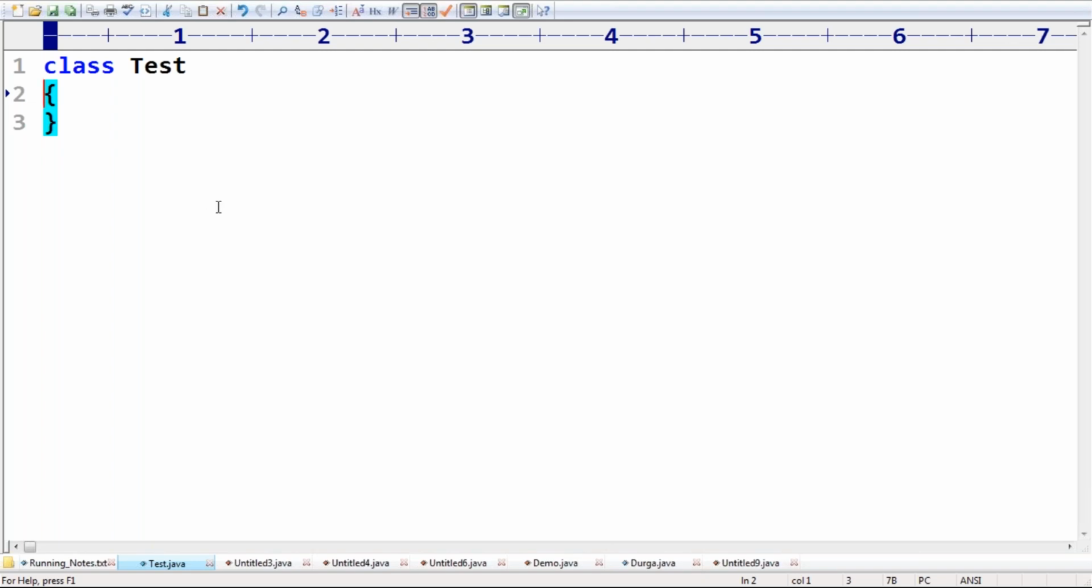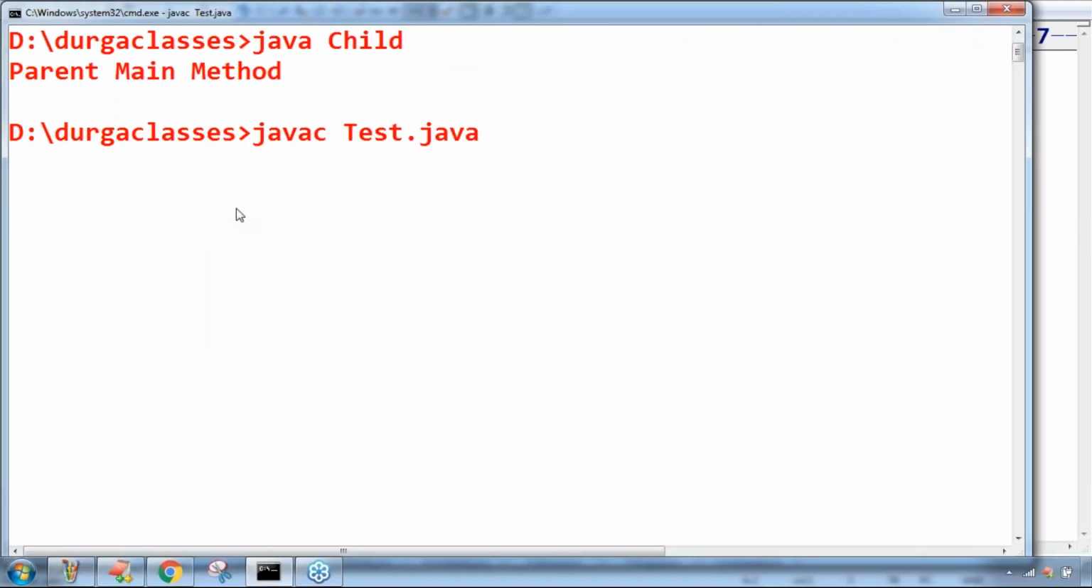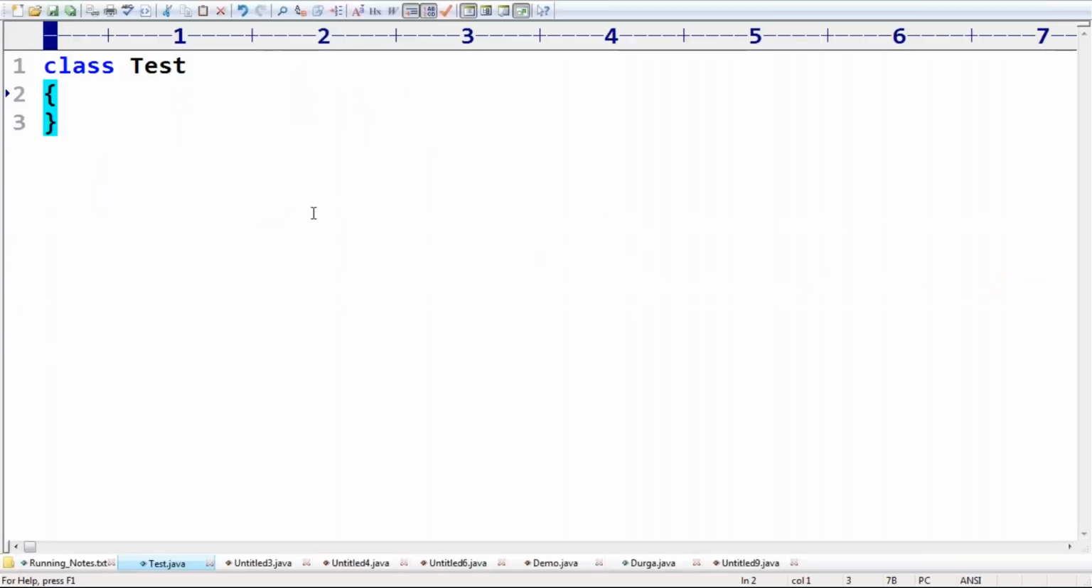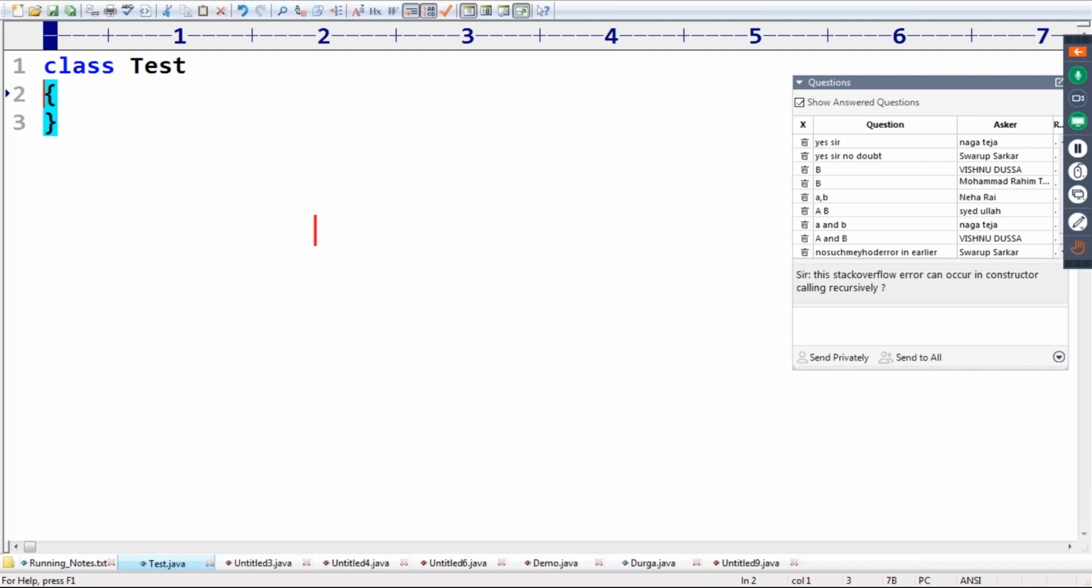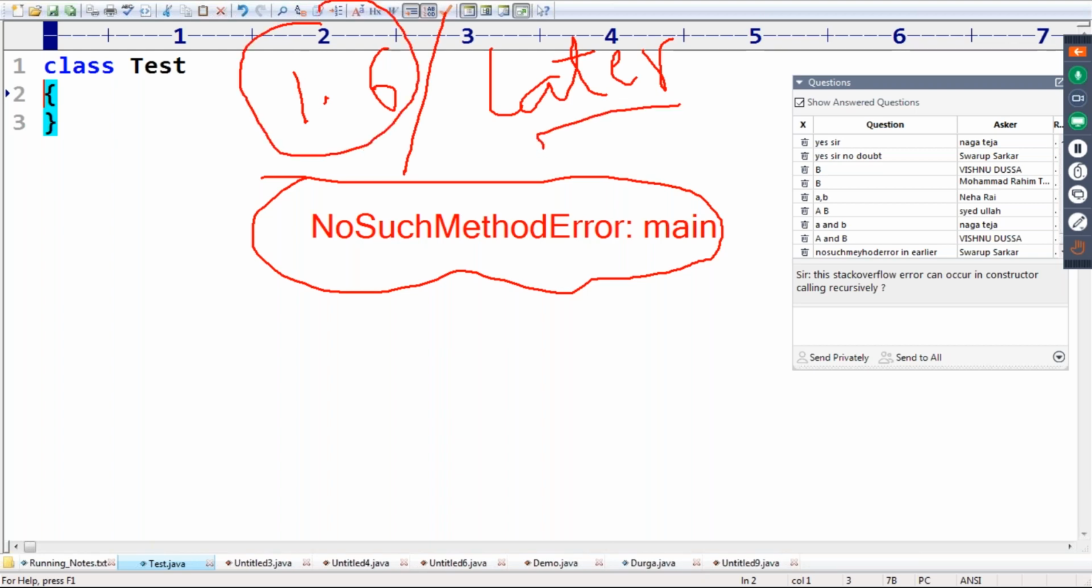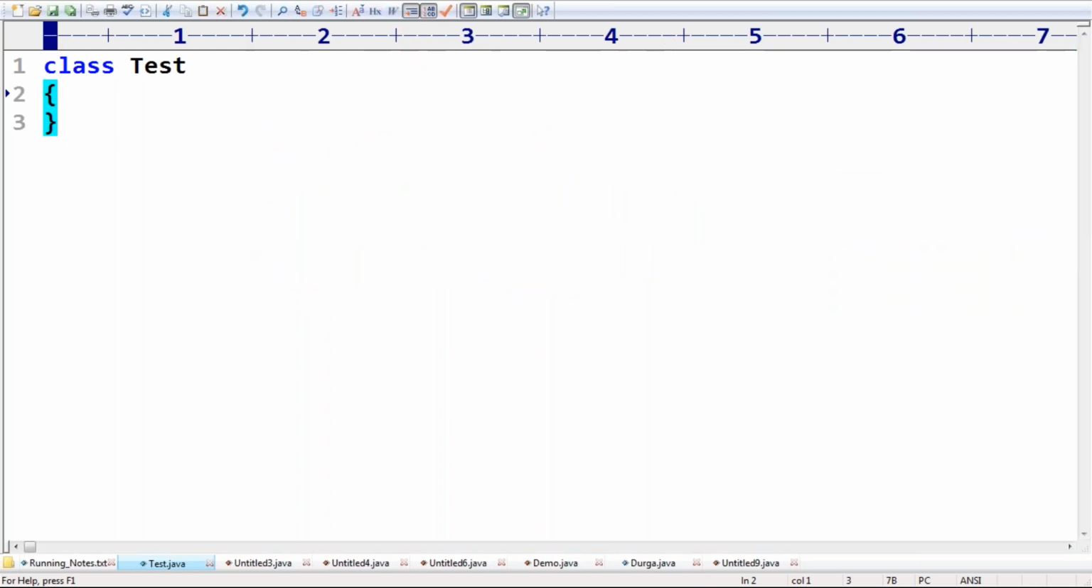So in current versions, what exception are we getting? Have a look. If I'm trying to execute, we get: error, main method not found in class test, please define main method as. But in the old versions, we get NoSuchMethodError: main. This is one important difference between until 1.6 and the later versions.